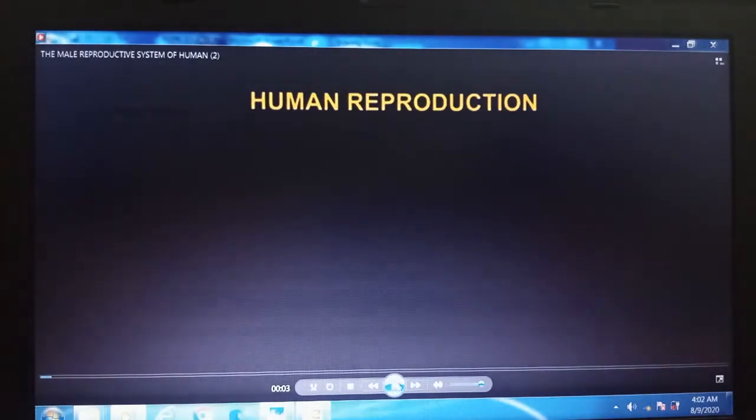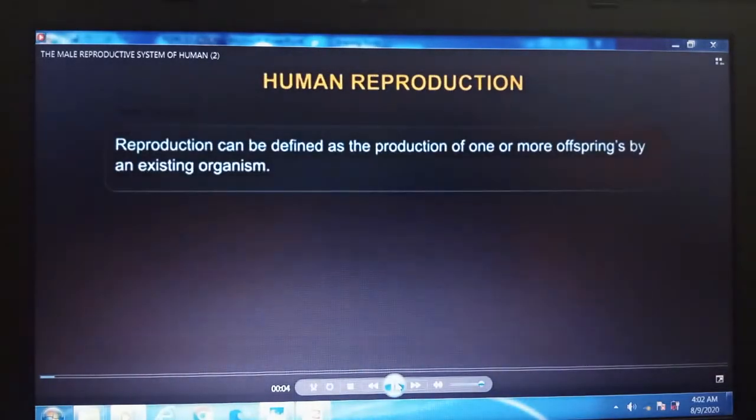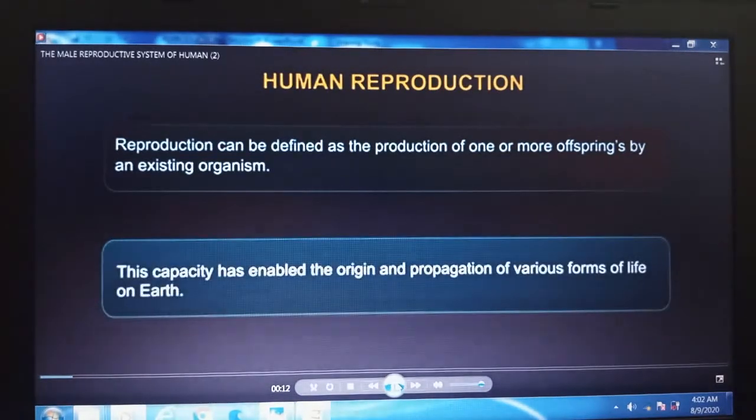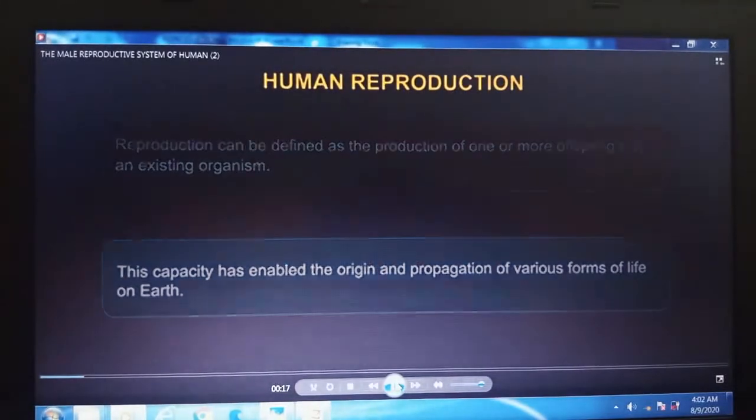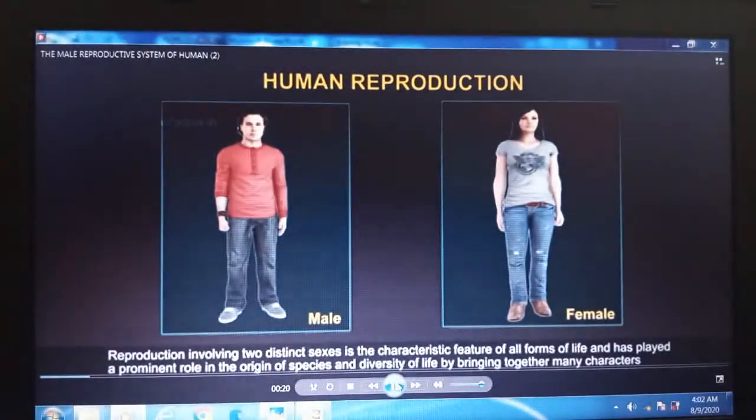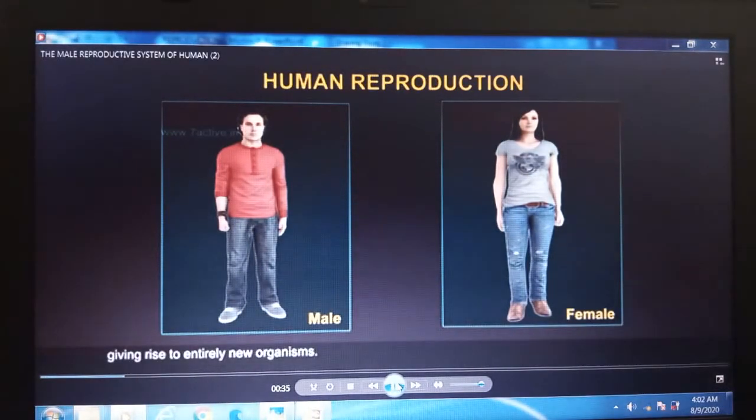Reproduction can be defined as the production of one or more offspring by an existing organism. This capacity has enabled the origin and propagation of various forms of life on Earth. Reproduction involving two distinct sexes is the characteristic feature of all forms of life and has played a prominent role in the origin of species and diversity of life by bringing together many characters, giving rise to entirely new organisms.